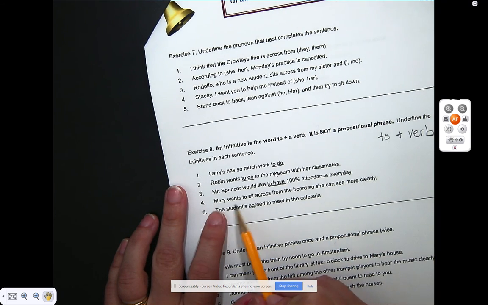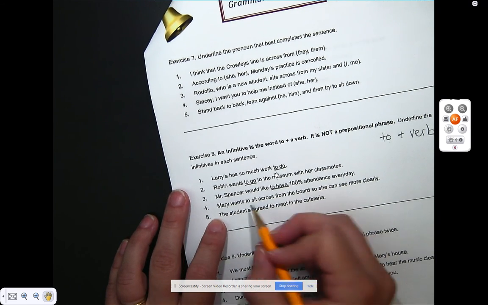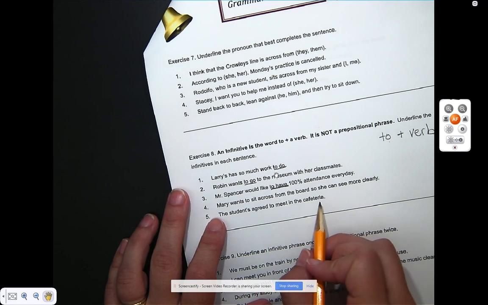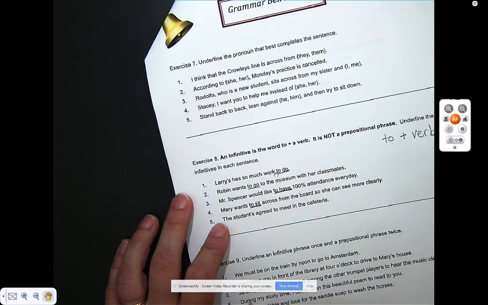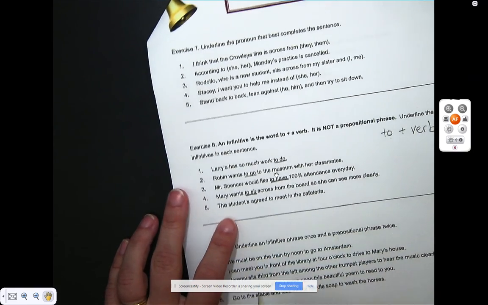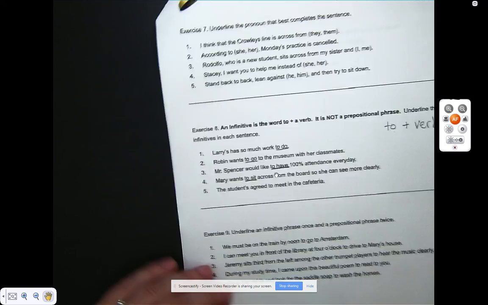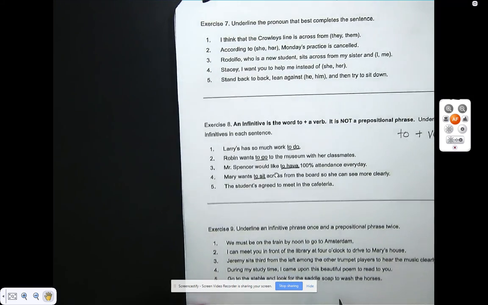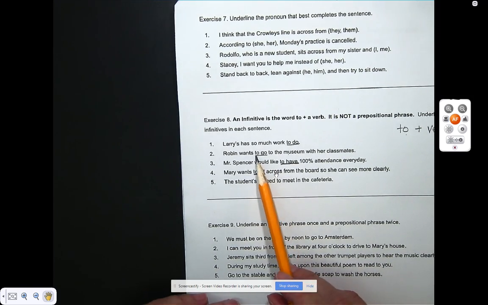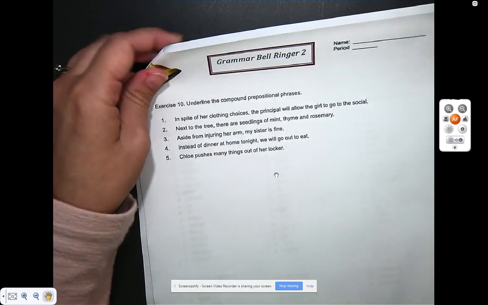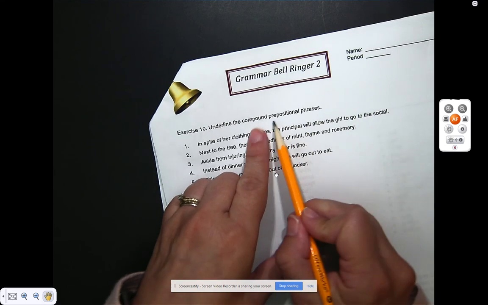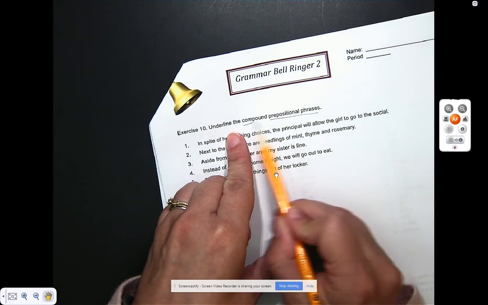Okay. Mary wants to sit across from the board so she can see more clearly. To and sit, to and a verb. Okay. Student agreed to meet in the cafeteria. I'll let you find that one. Do the same thing over here. Pay attention. It has to be to plus a verb. Okay. And then the last one, we are back to the prepositional phrases, but this one, notice, it says compound